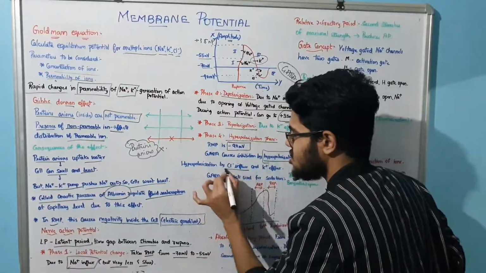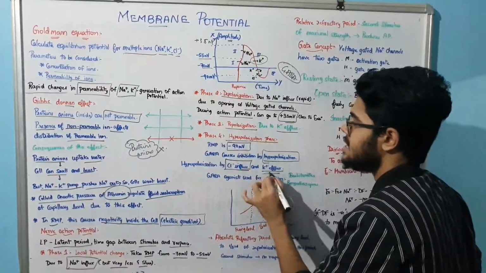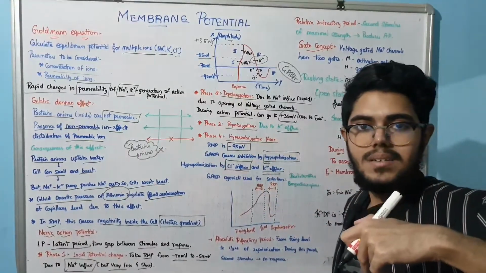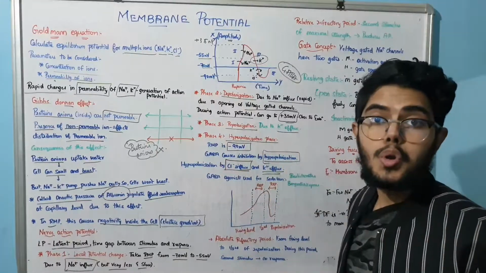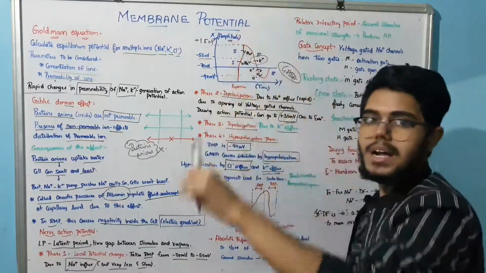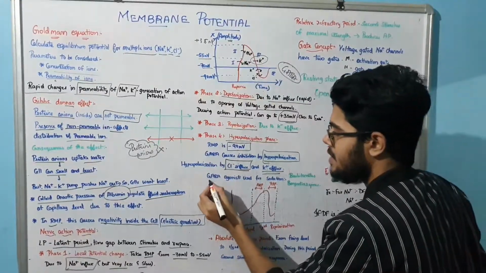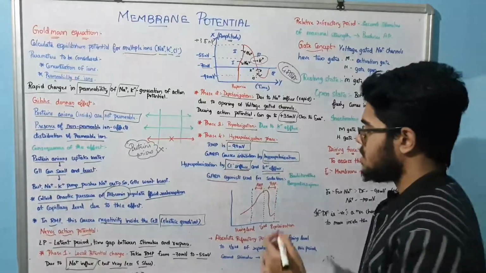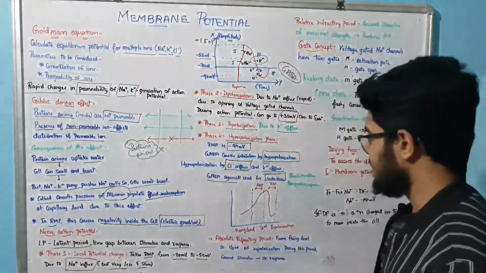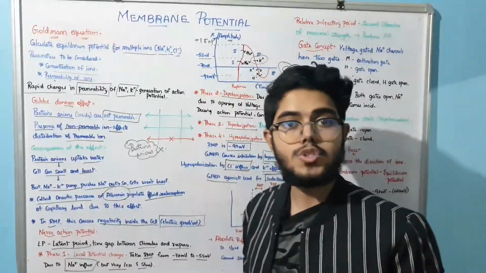There will be chlorine influx and potassium efflux. Normally there will be potassium efflux, but because of GABA we have the chlorine influx. Understand? Because of this it is going more down, to minus 90, due to chlorine influx. Next, we have some GABA agonists used for sedation. For sedation purposes we use GABA agonists, that is the BB. Remember that: barbiturates and benzodiazepines.